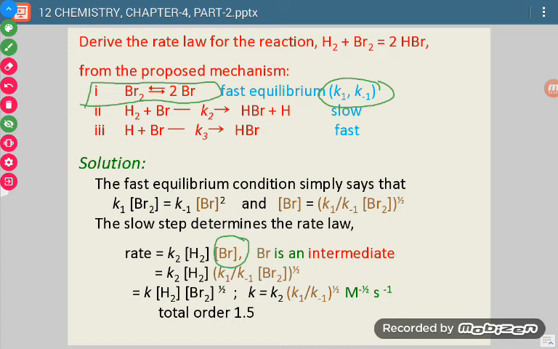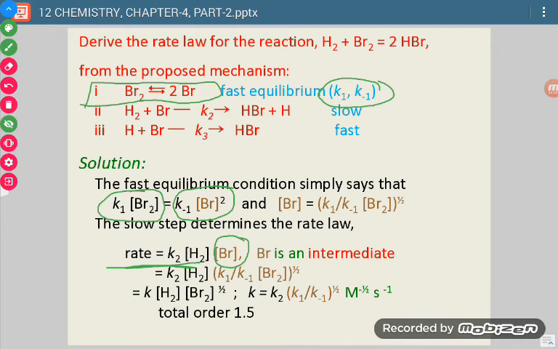Since it is in equilibrium, we know the rate of forward reaction is equal to the rate of backward reaction. According to the law of mass action, the rate of forward reaction is equal to K1 into [Br2], and the rate of backward reaction is K minus 1 into the active mass of Br raised to power 2.